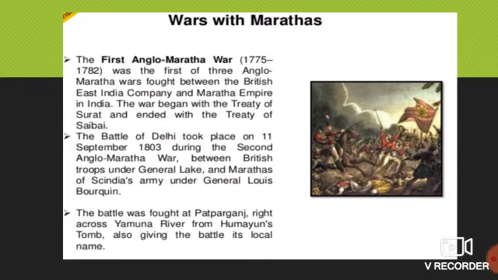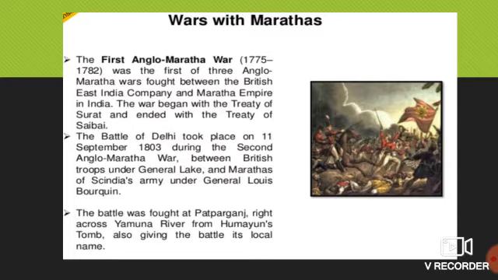A few dynasties were there. Which dynasties? Scindia, Holkar, and Gaikwad. Those dynasties worked under the Peshwa. The Peshwa was the principal minister, we can say, the main person handling all the Marathas.